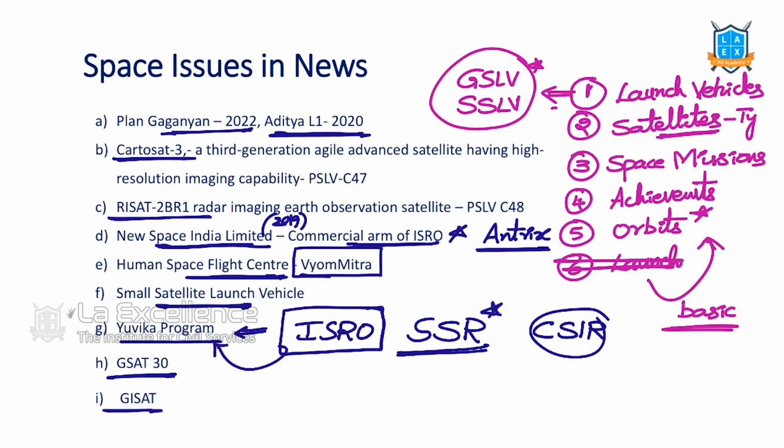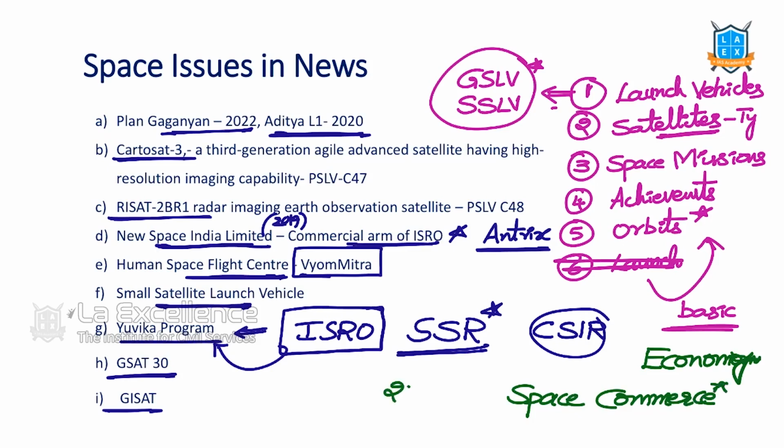Why am I repeating it? This year, specifically in the economic survey also, generally they don't mention space technology. In economic survey part 2, they specifically mentioned space commerce. In previous years' economic surveys, this was not there. In this year's economic survey, that is 2019-20, space commerce as a particular topic is mentioned, and they have discussed 2-3 paragraphs on it.